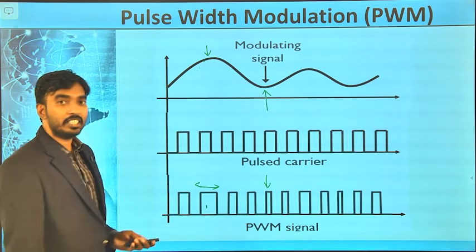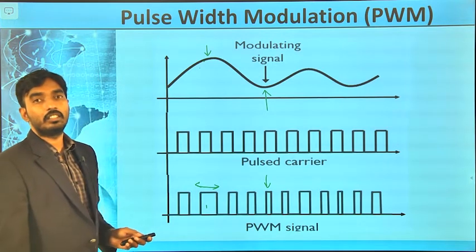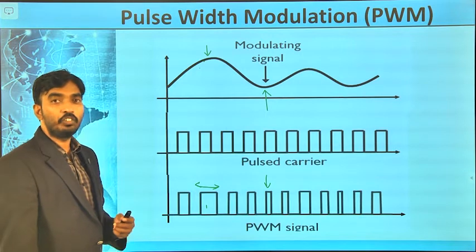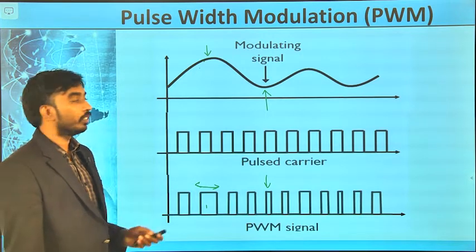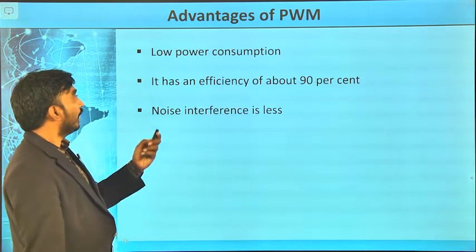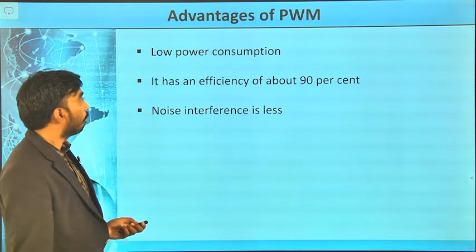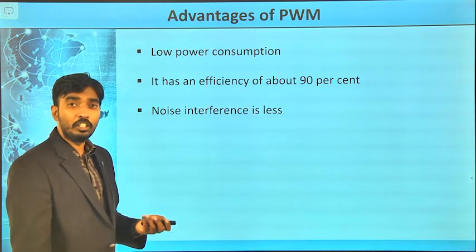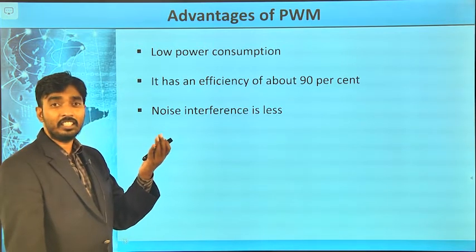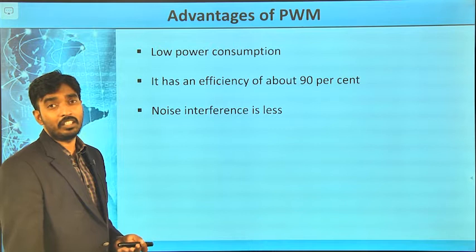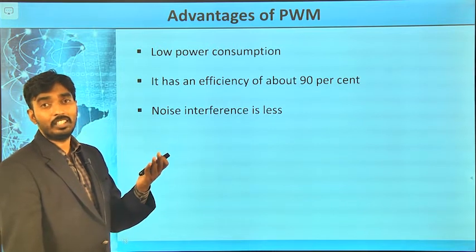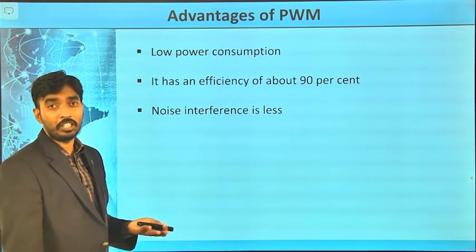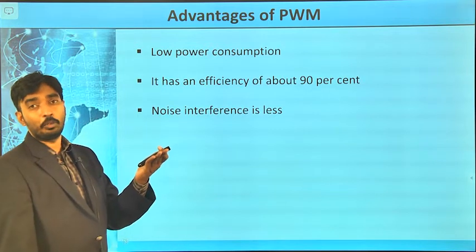So, the generation and reconstruction we will see in unit 4. The advantage is low power consumption, whereas in pulse amplitude modulation, whenever the amplitude of the message is high, the PAM signal amplitude is high, and more power is used to increase the amplitude of the signal.